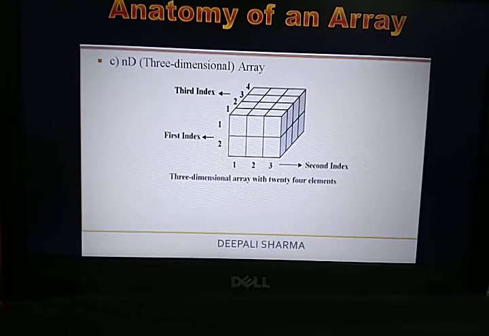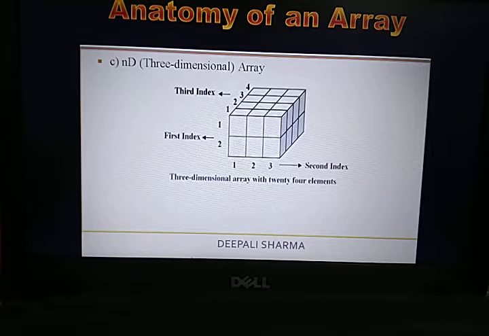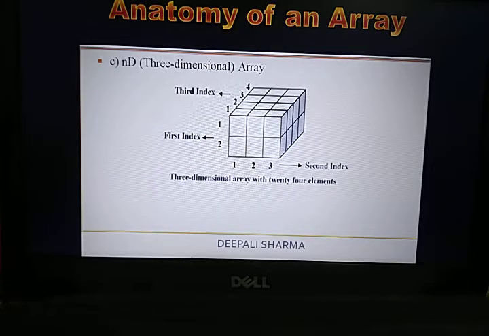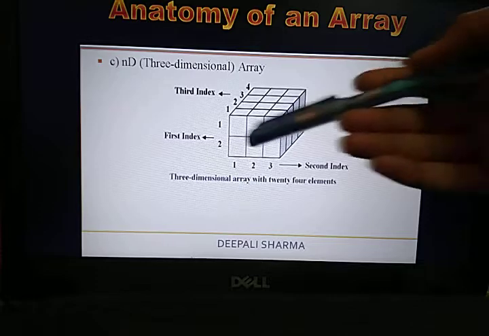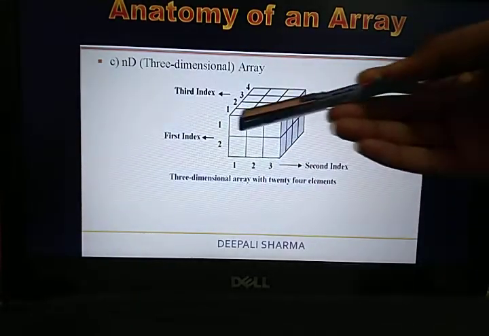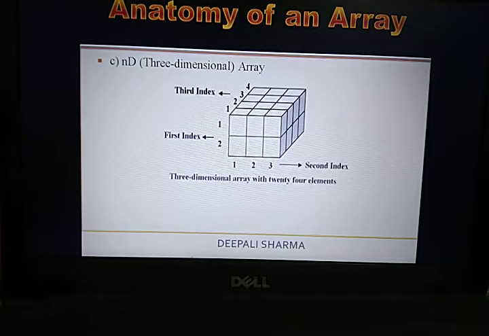As you have seen, the one dimensional array has a single row. The 2D array has rows and columns, and in the 3D array you can see a cubic type of structure, where this is your second index and this is your third index. Fine. So in this particular array there will be 24 elements.